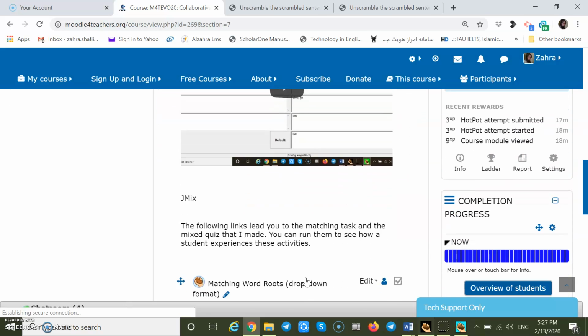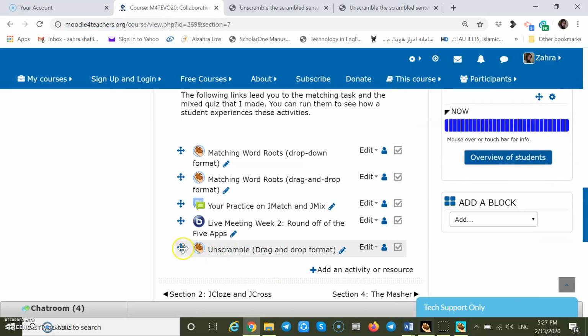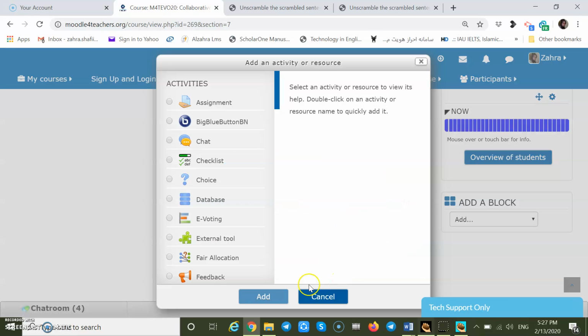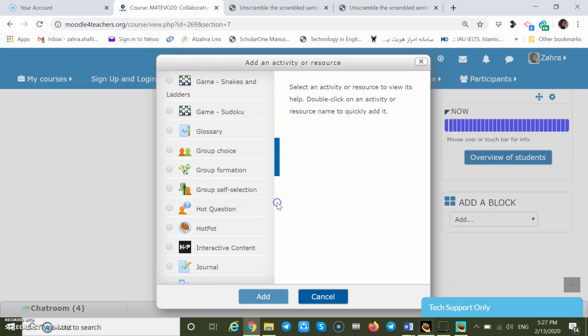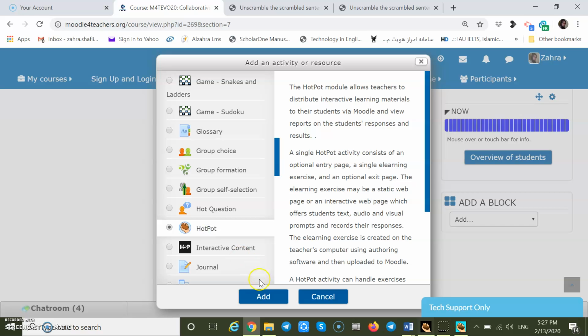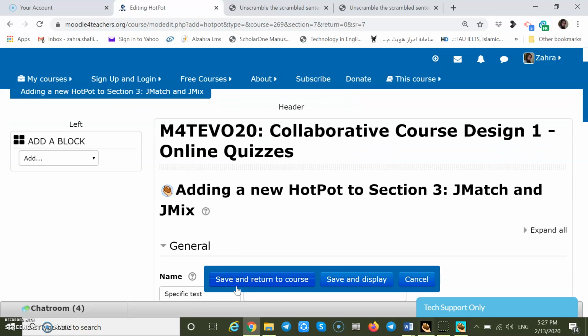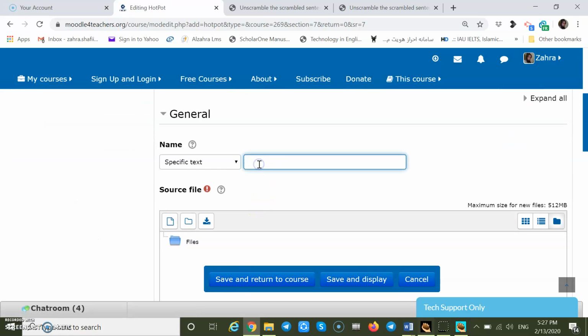And now we drag it here. Let's add the other format. We want to see how students see each one. Unscramble, simple format.